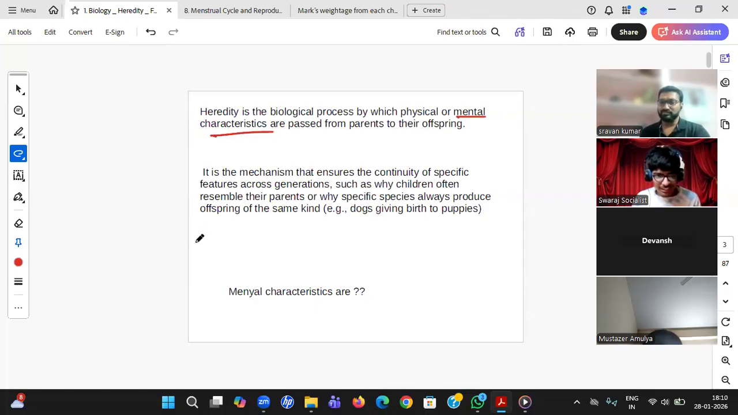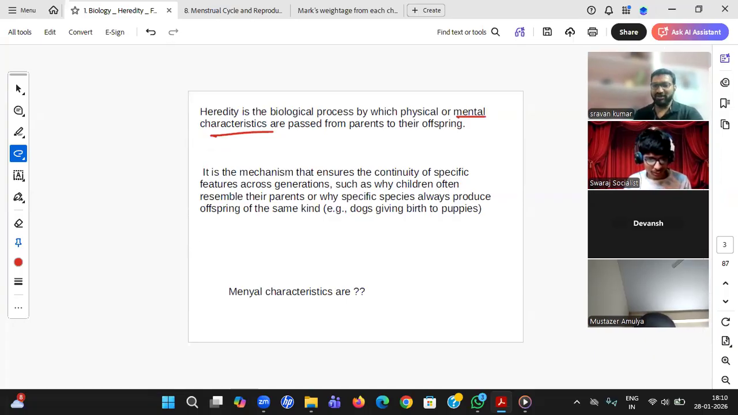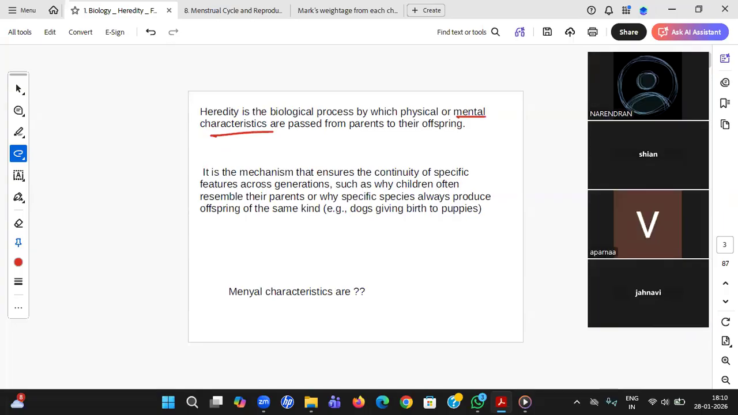Some people say that their dad is very rough and tough, so the son will also be very short tempered, and all those things. Right answer. Okay. Anger issues.